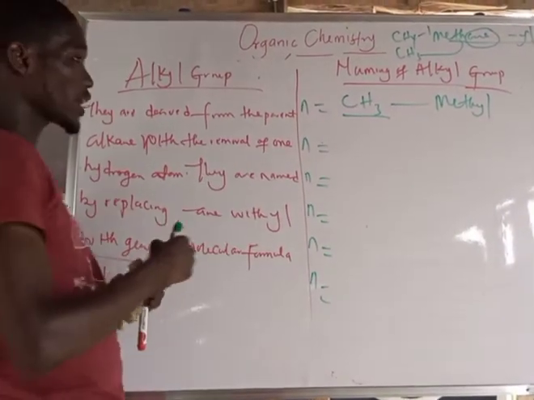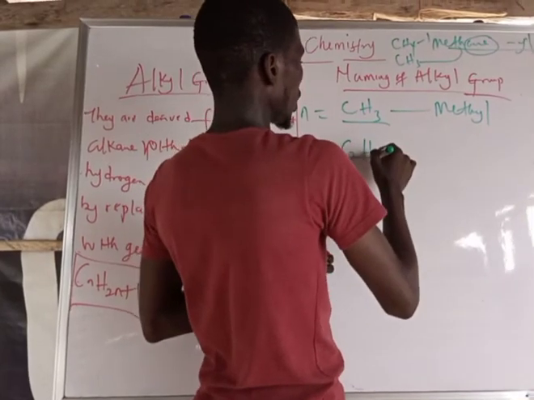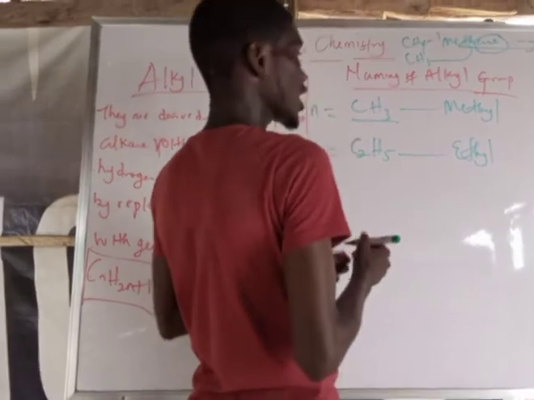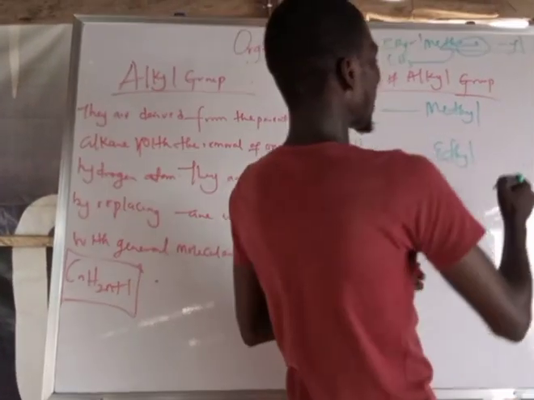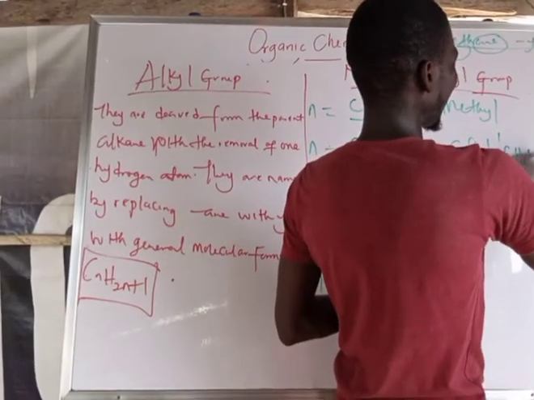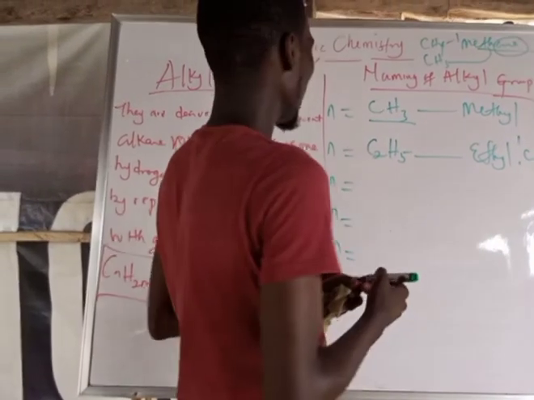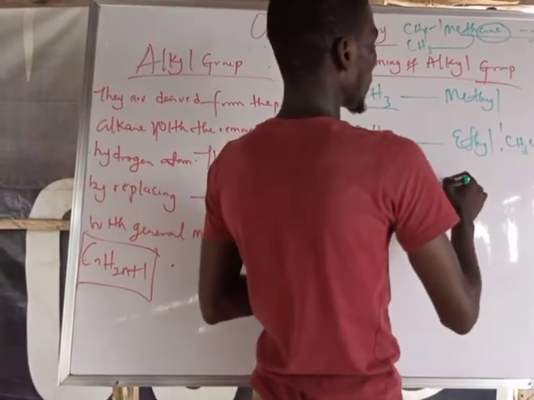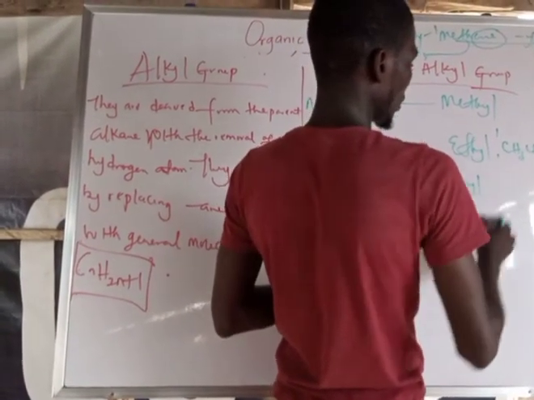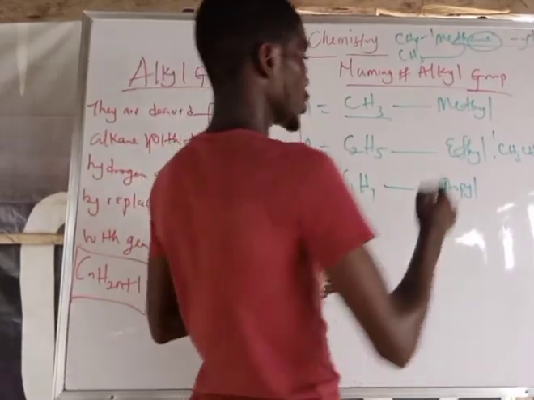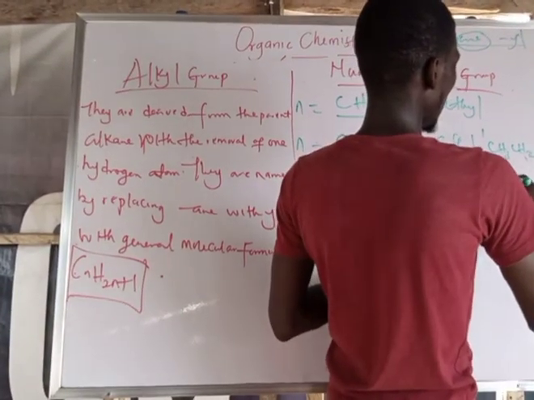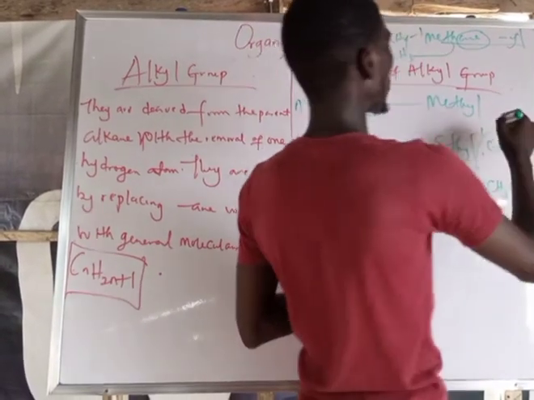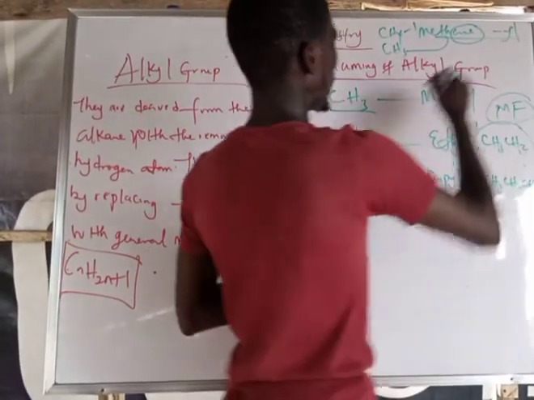The same for the second member of the alkane, I have C2H5. This is what? Ethyl. Then I can also have the structural formula to be CH3CH2. The next one, we have propyl from propane. I'm going to remove one hydrogen with YL. So I have this to be CH3, CH2, CH2. Don't forget, these are the molecular formulas, MF.